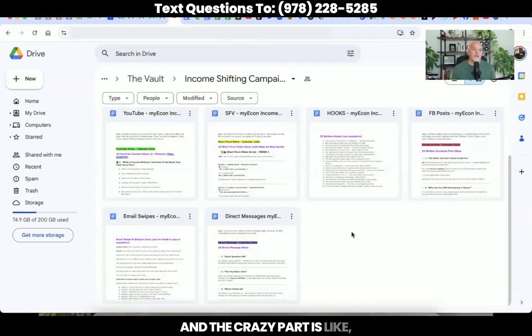And the crazy part is, when you think about it, we could duplicate this entire process for credit repair, for travel, for debt elimination. I mean, the possibilities are literally limitless. It's just insane.